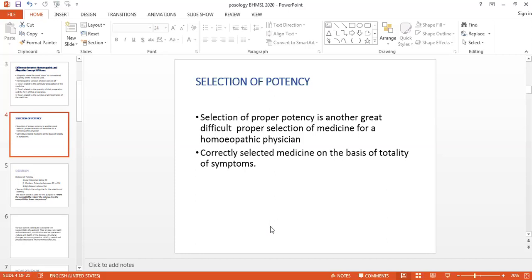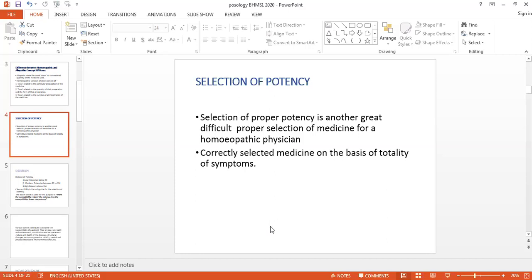That potency requires favorable power so that it will act on the body, and we can perceive it in the form of cure. So the selection of the potency is as important as the similar medicine selection. The proper potency will give a proper and timely recovery of the patient. If you have given a lower potency and the result is not there, then you can try another potency, because that is the weapon in our hand.